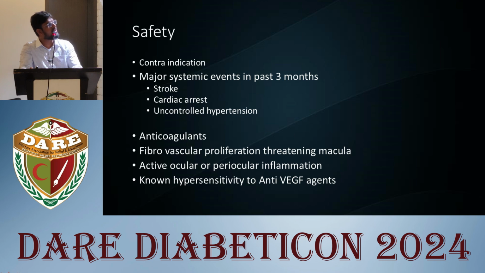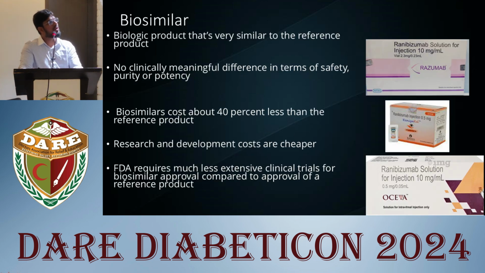A patient with fibrovascular proliferation threatening the macula is a contraindication to the usage of anti-VEGF. A patient with active ocular or periocular inflammation is again a contraindication to injections, any injections, and so is known hypersensitivity to anti-VEGF agents. So, due to the high cost of these biologics, biosimilars are now coming up to reduce the cost of patient treatment.